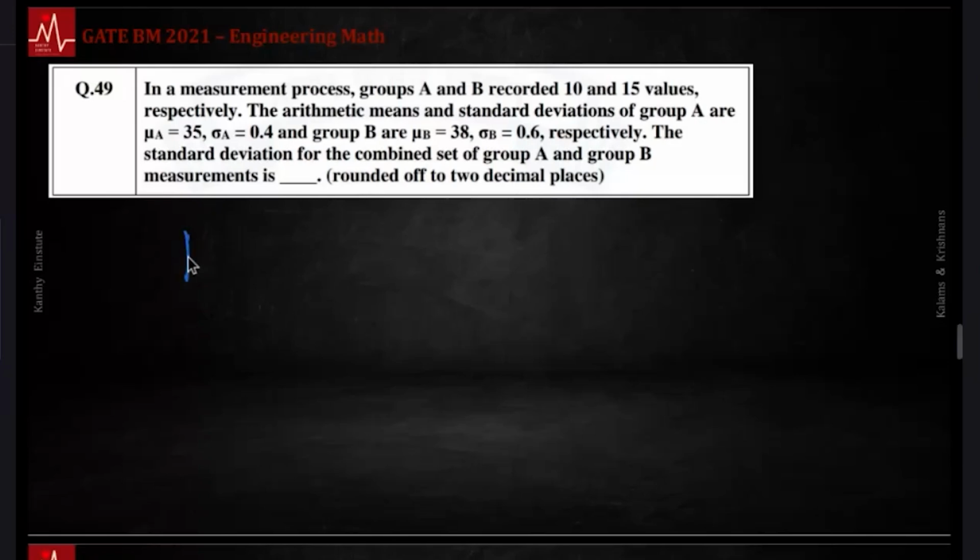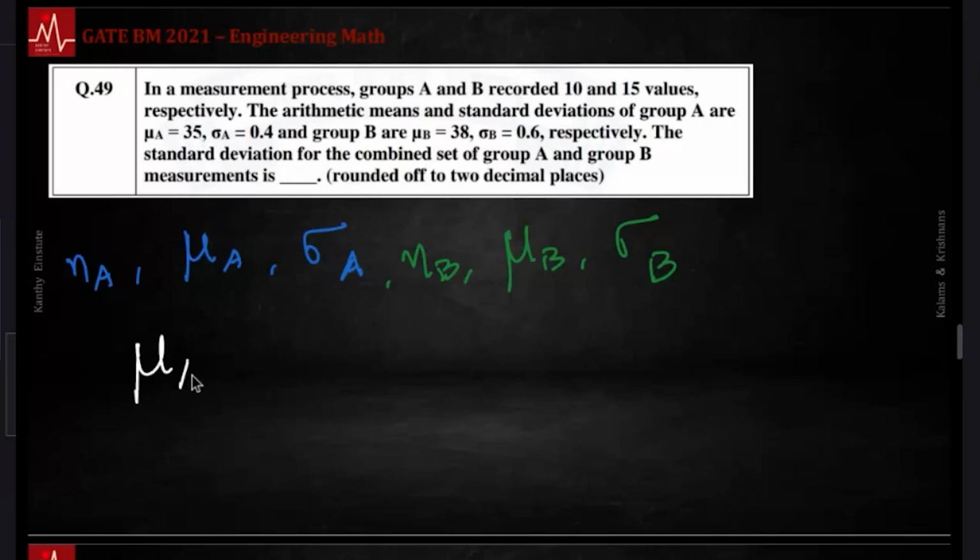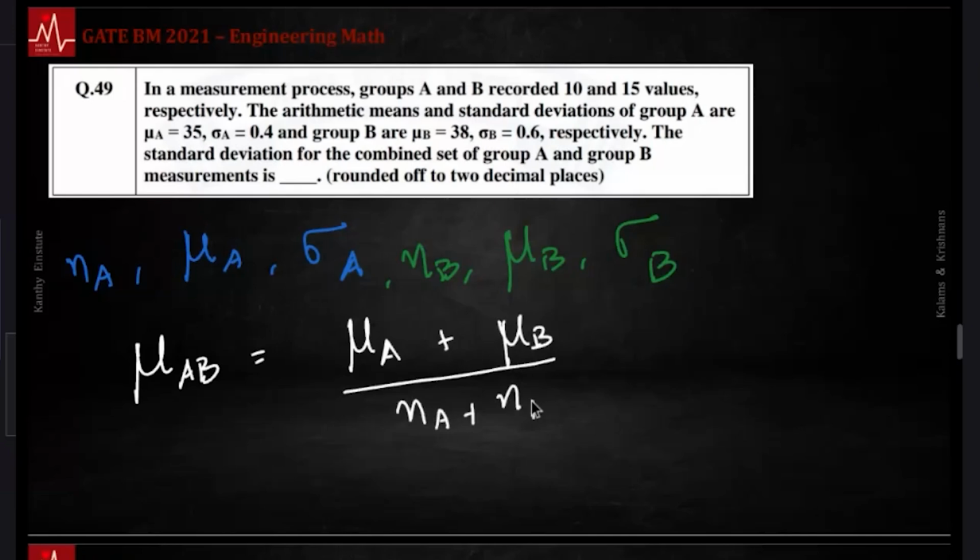Let's again write this down. You have mu A, sigma A from group A, and then you have mean mu B, sigma B from group B. And there are NA data points here and NB data points here. Your mean is fairly easy to write. The combined group mean, mu AB, is just the weighted average of the two means: NA mu A plus NB mu B, divided by NA plus NB. NA data points here, you give a weight there, and NB data points here, you give a weight there.